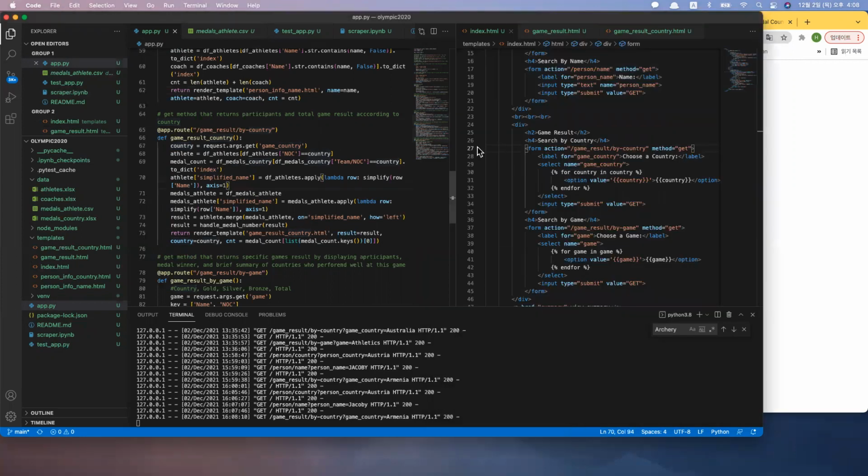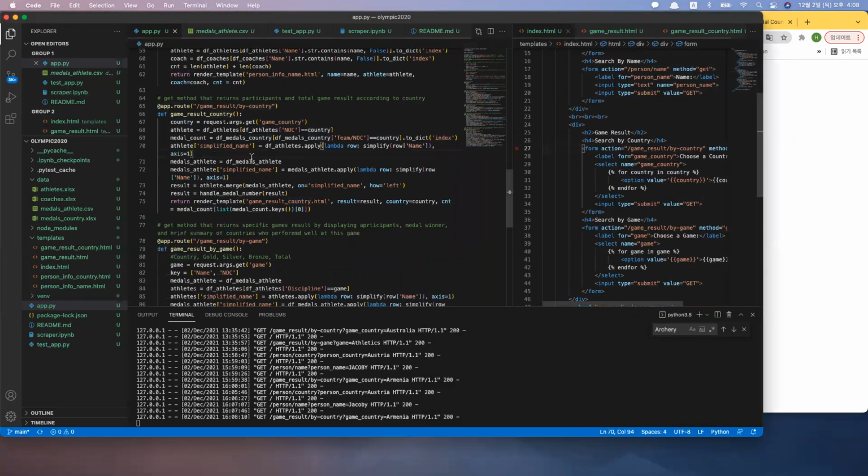So this is done by using data frame pandas again. But the part that I want to explain is that it is using a simplified name column. I'm creating a new column to merge the data.